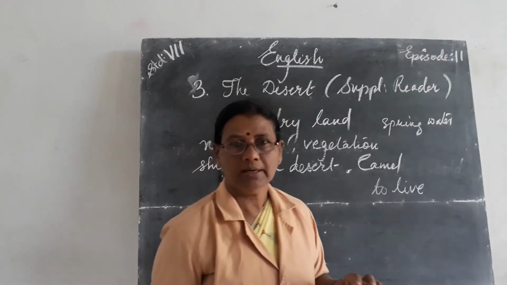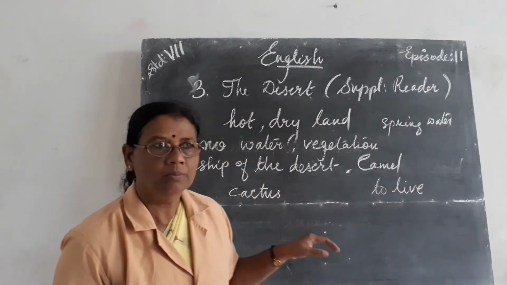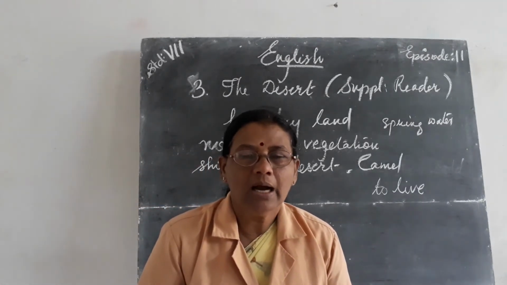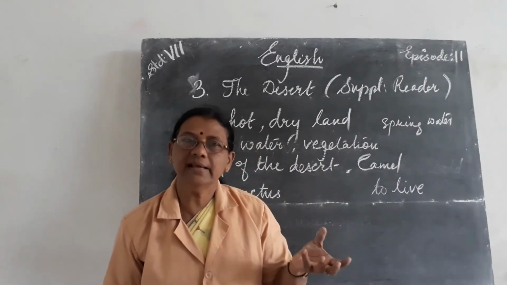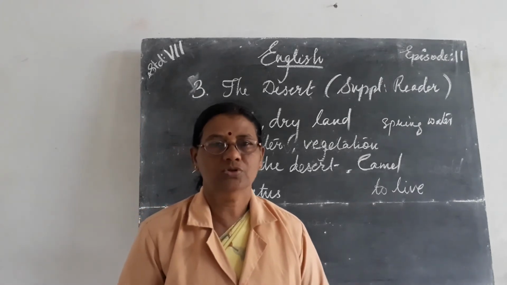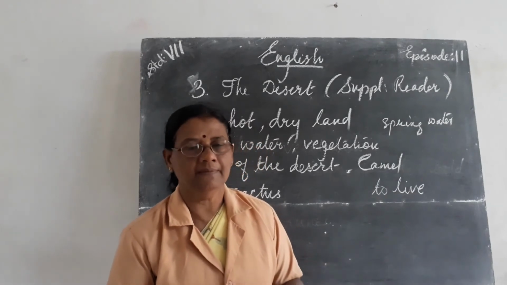Mulchadi, cactus plant, Kallimullu we will say. That plant we can see in the dry areas, isn't it? Because they don't need much water, and when it rains they are able to store water in their stem, so that with that storage of water they can live.